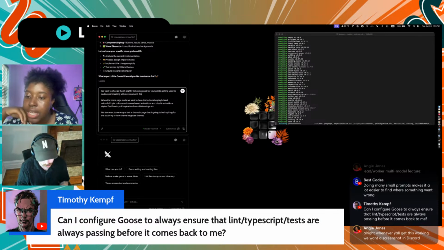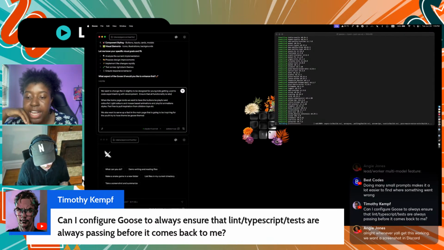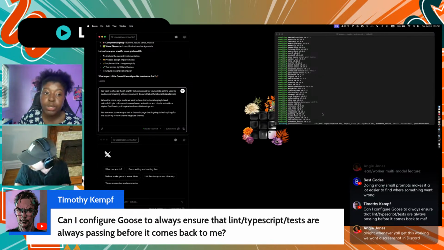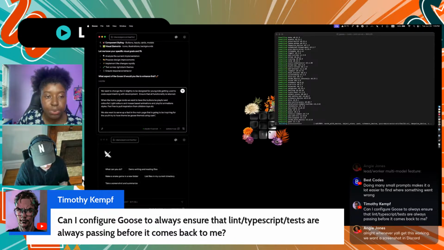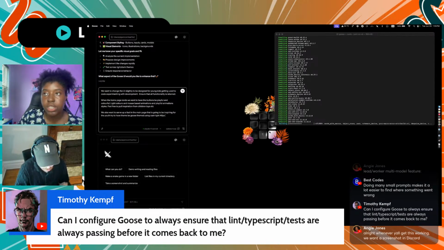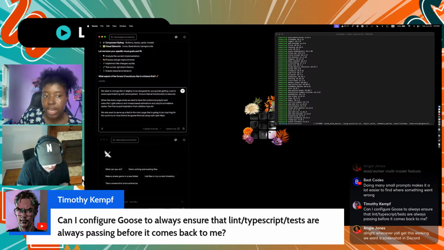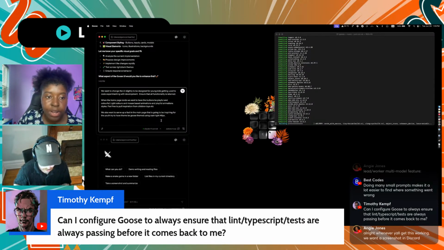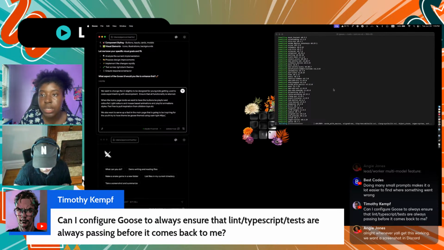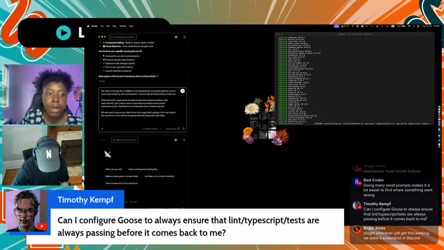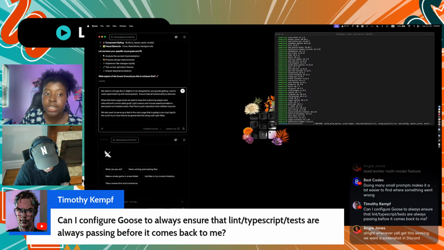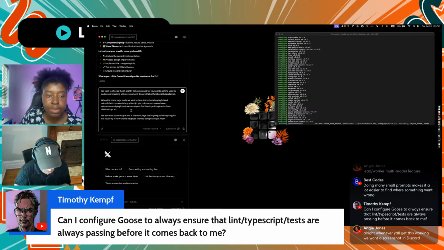Someone asked, and I'll answer this, can I configure Goose to always ensure that lint, TypeScript, and tests are always passing before it comes back to me? Yeah, I would probably use Goose hints or memory for this. I usually use Goose hints to say, hey, here's the context of my project and here are the standards I have. Like I always use TypeScript, so I don't want to see you make anything in Python or C#. So that's probably a good way to go about it. And then there's the memory extension if you wanted to remember certain facts about how you work or about your project. That way, whenever you come back, there's always something going.